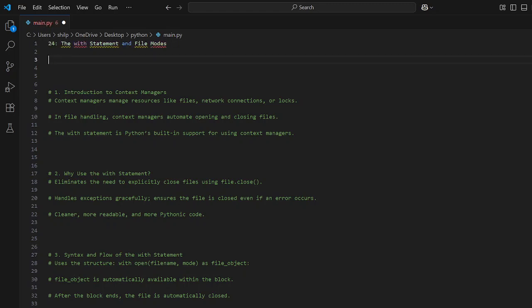In lecture number 24, we will be learning about the with statement and file modes. Alright, let's begin.